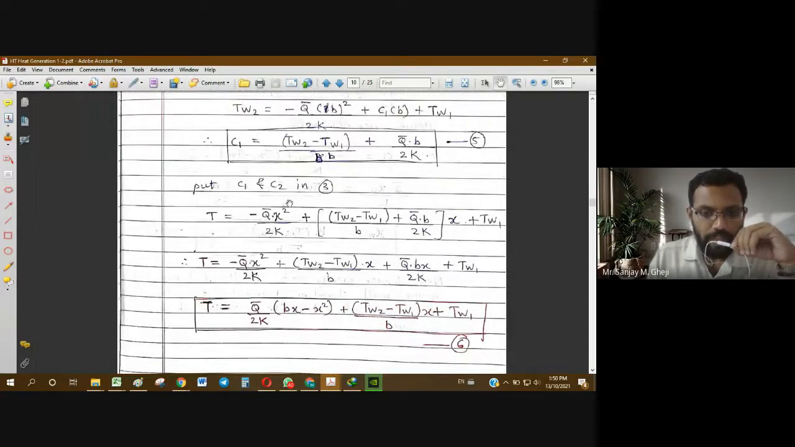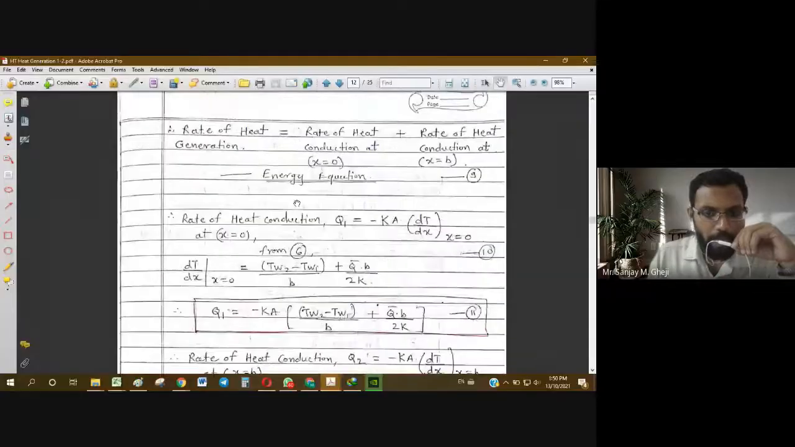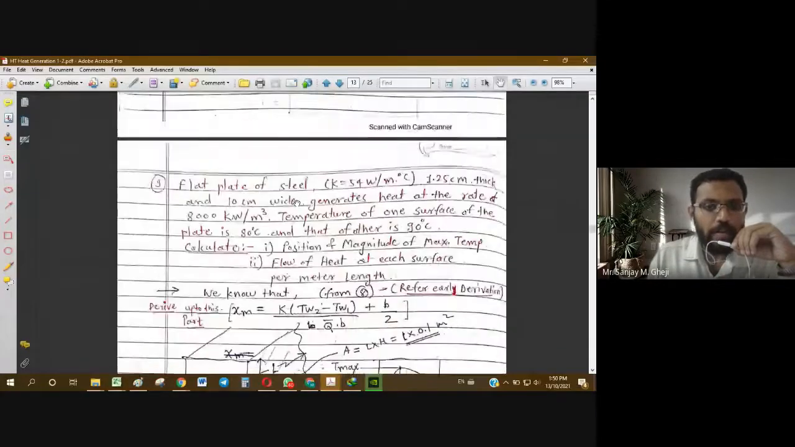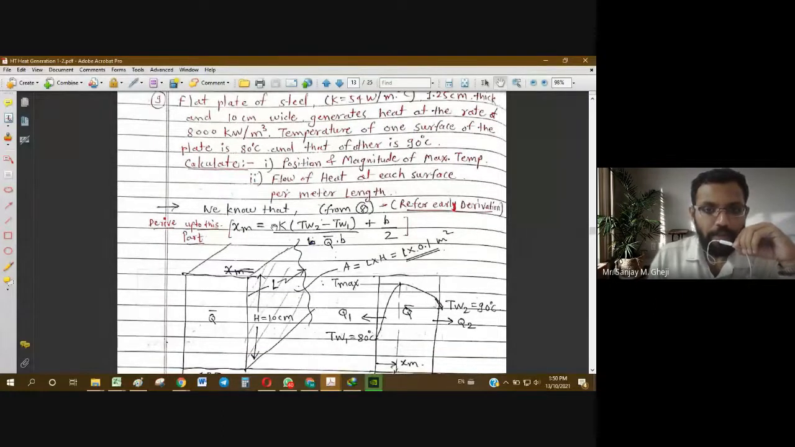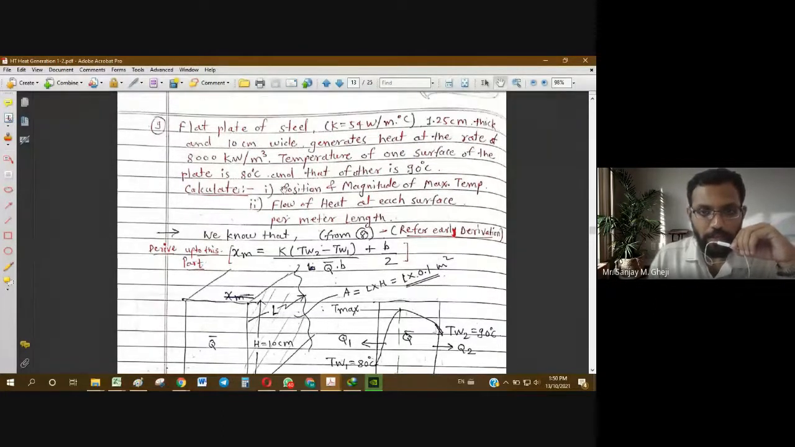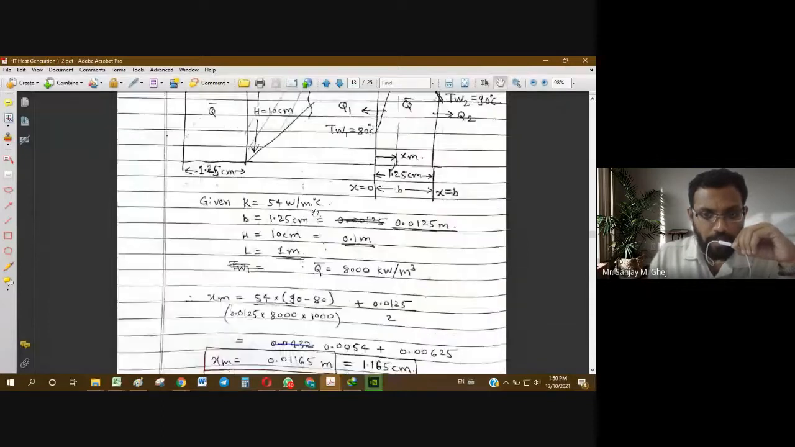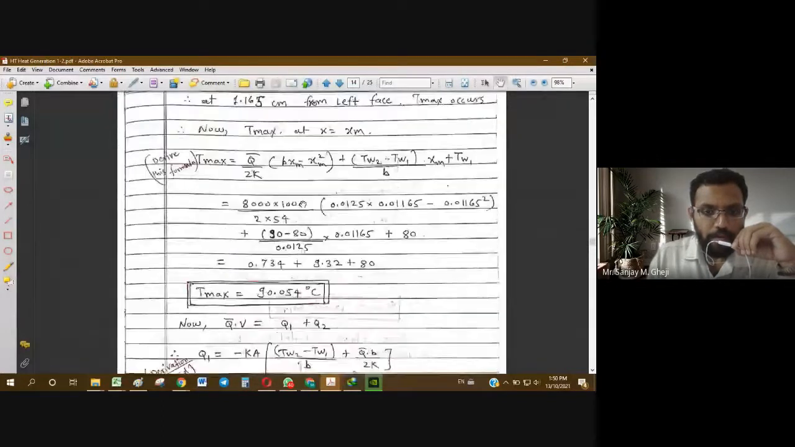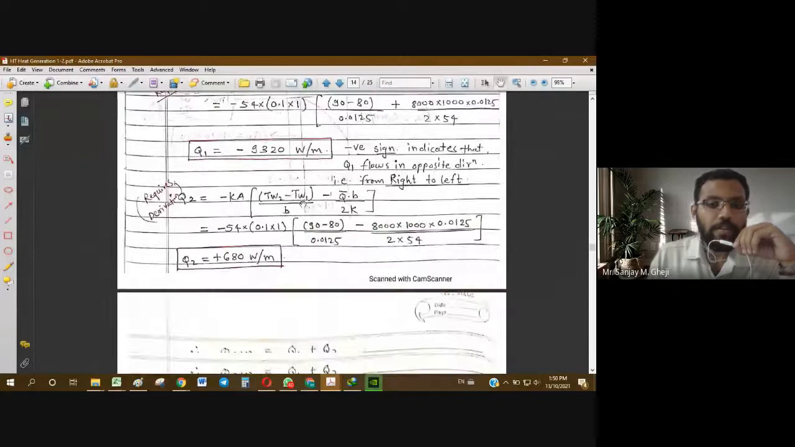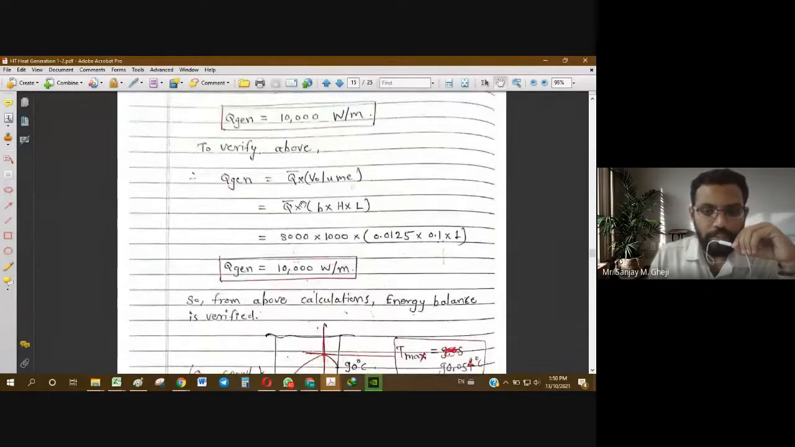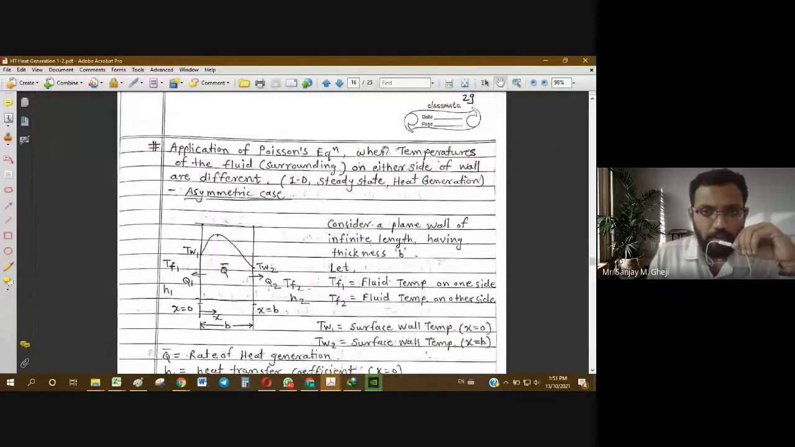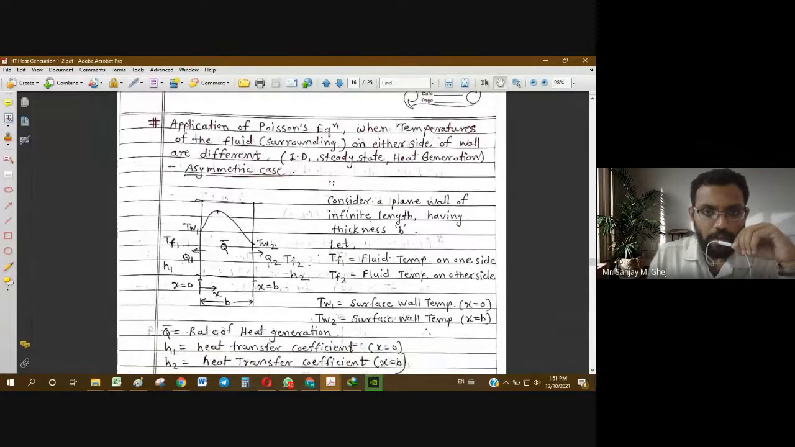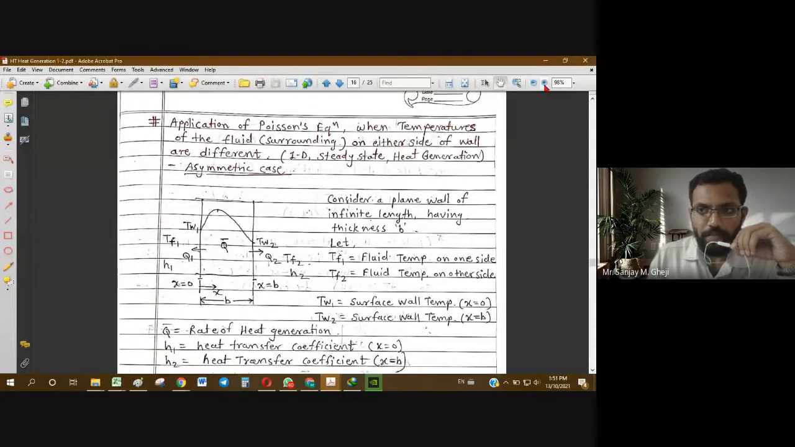Based on the same case, we solved one numerical problem by applying the same theory, where wall temperatures were given and those were different. In the same manner, now we are going to add some more changes to the basic case. Now this is going to be the case for today's discussion.